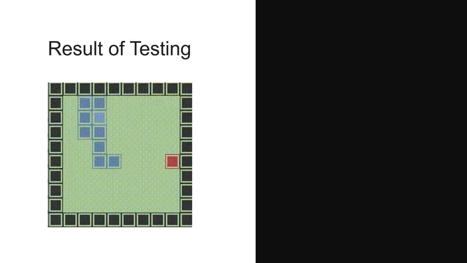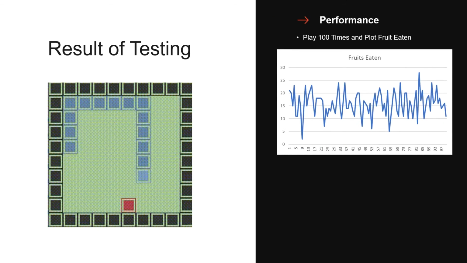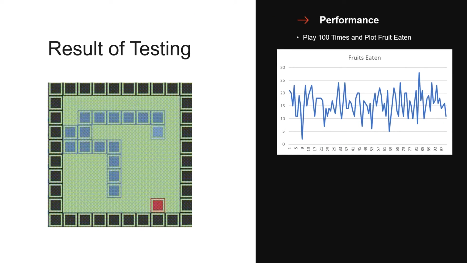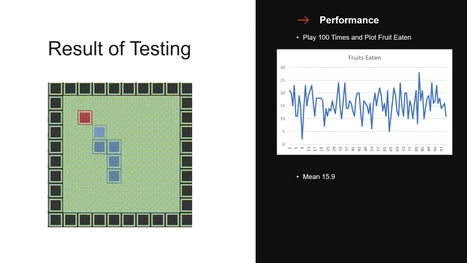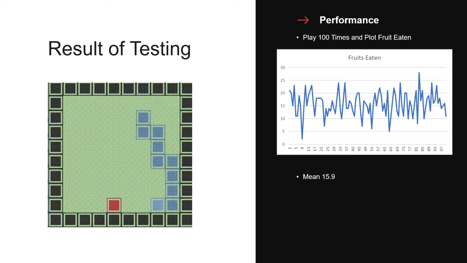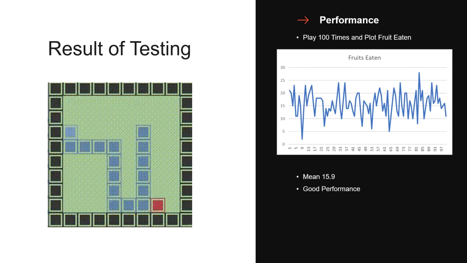And then we need to do the testing. In order to find the performance, we played 100 times and plotted the fruit eaten. From the graph, we got a mean of almost 16. So a snake can reach almost 16 points in every game. So that's a really good performance. And next, let's jump to the experiment part.